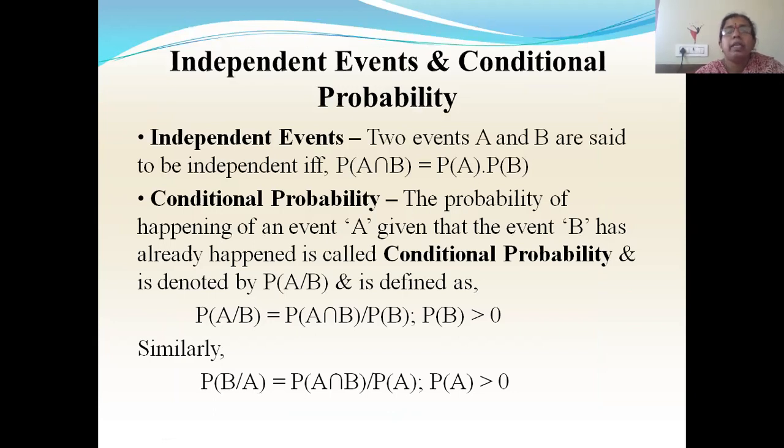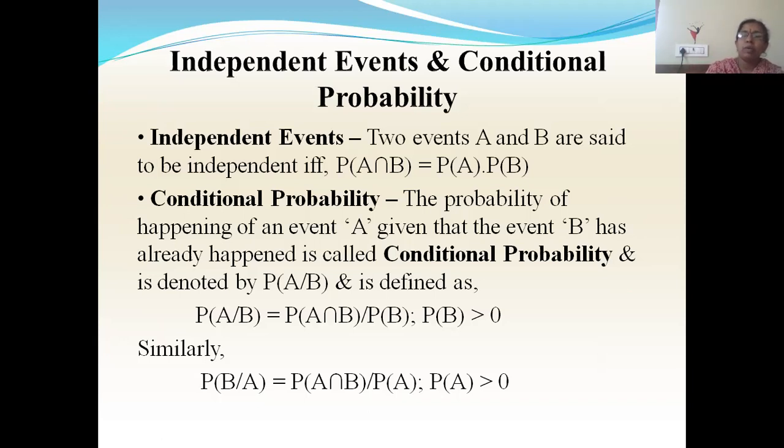Next you have independent events and conditional probability. What are independent events and what is conditional probability? So independent events means what? Two events, as I have given you in the definitions in basic concepts. I told you what independent events are. Events are said to be independent if the happening of one event does not affect and is not affected by the happening of the other events.